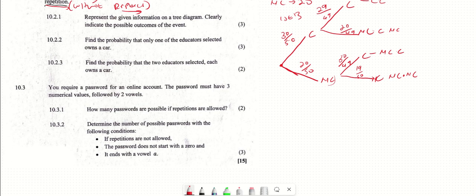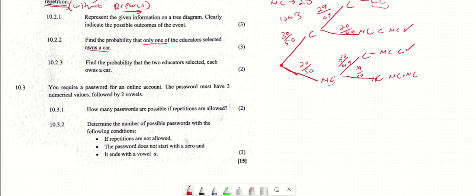They say now find the probability that only one, not at least, educator selected owns a car. If it were at least, we could even choose two, but here it is specifically only one educator selected who owns a car. So where is one educator selected with a car? These educators here, two own a car. Here one owns a car. So this is where one owns a car. Another one owns a car. Here none owns a car. So we are dealing with these.